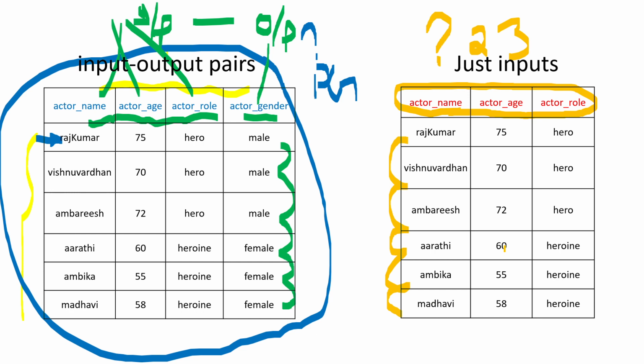Finally, this kind of data will be used for an unsupervised algorithm, and the unsupervised algorithm will create groups. Like this is group number 1, where all the observations correspond to hero, and this is group number 2, where all the observations correspond to heroine. If your aim is to group this given data based on the role, remember the number of groups and how you create the groups all depend on the given data and the given problem.